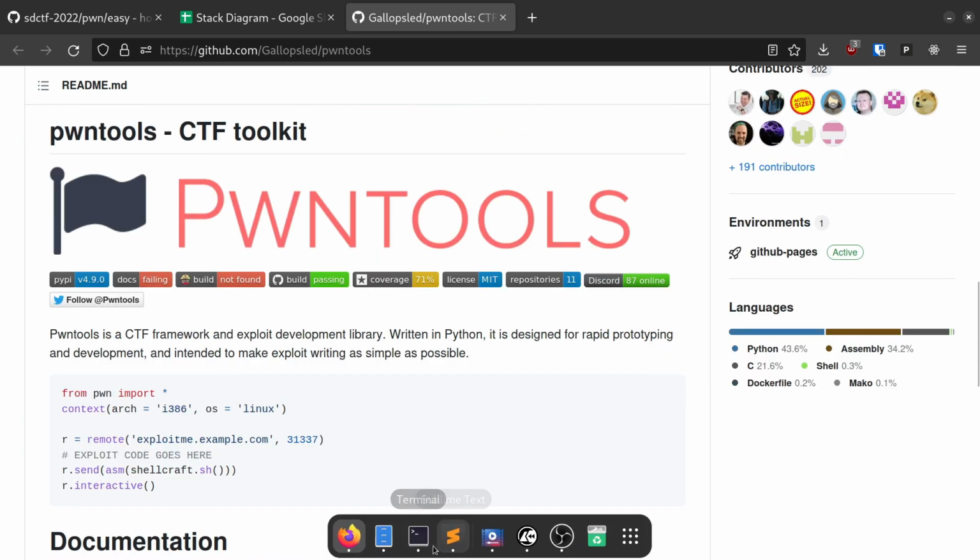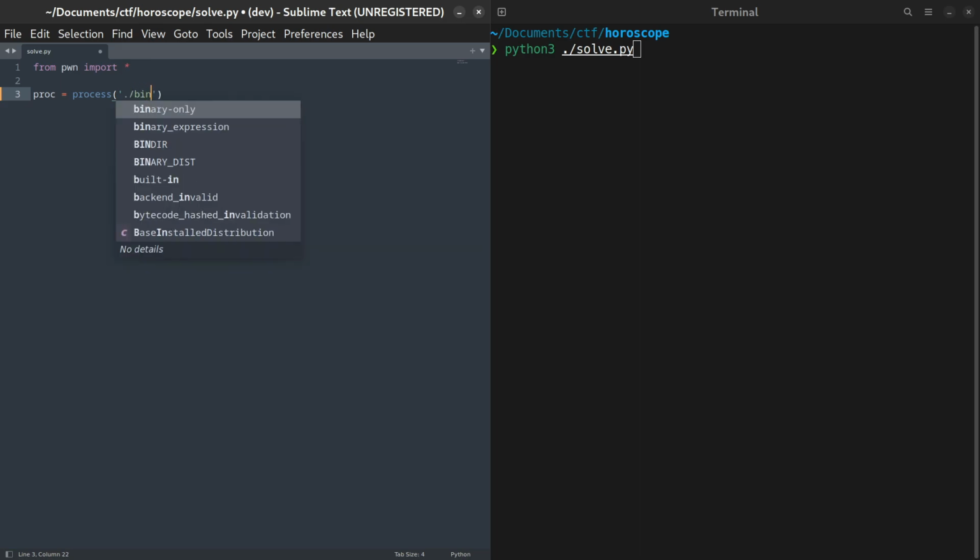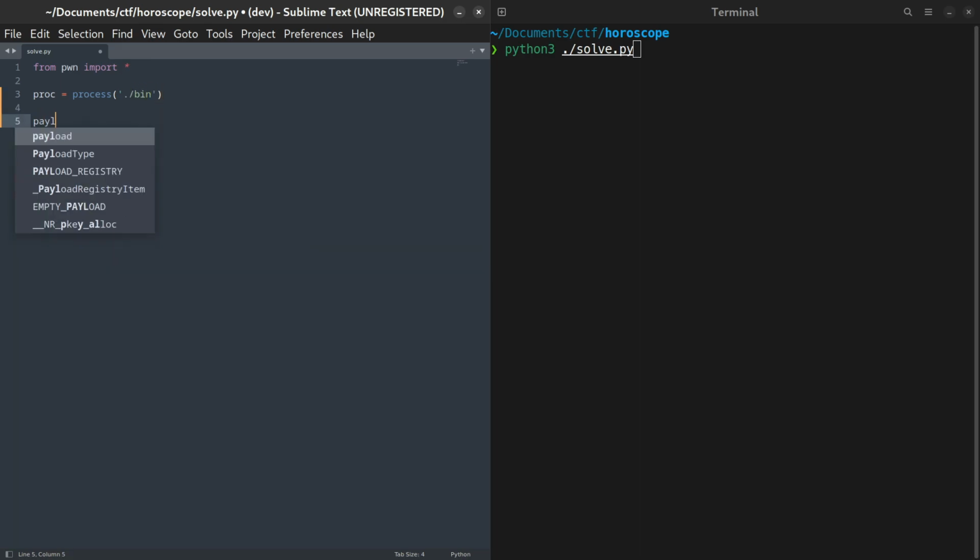To start using pwntools, we import it, which immediately vomits a bunch of nifty functions into our global scope. The process function will allow us to attach to the binary and send and receive input from it. In our case, we will want to send input after the program is done prompting us, and it has a handy function for this called sendlineafter.